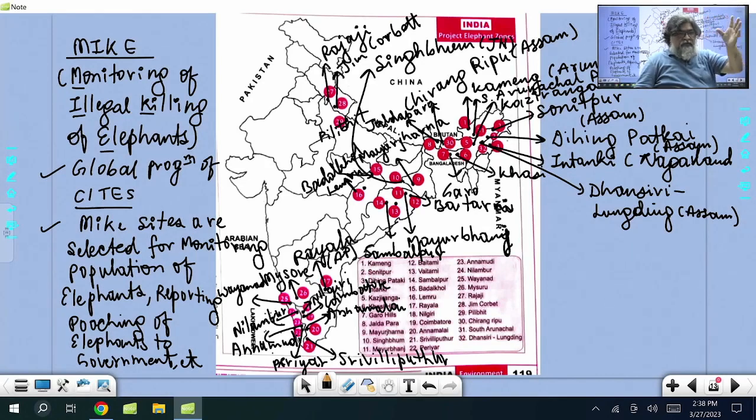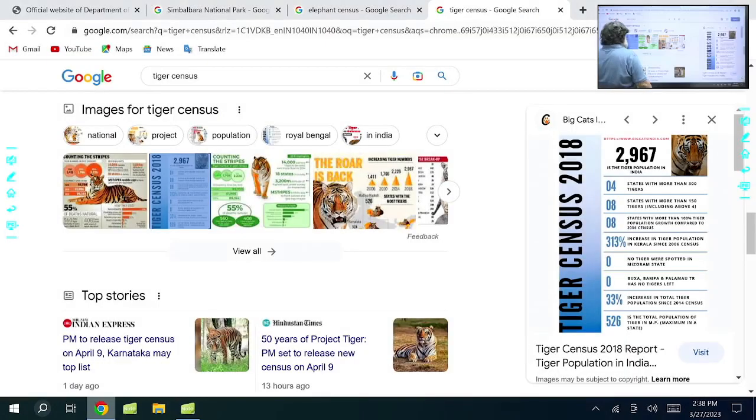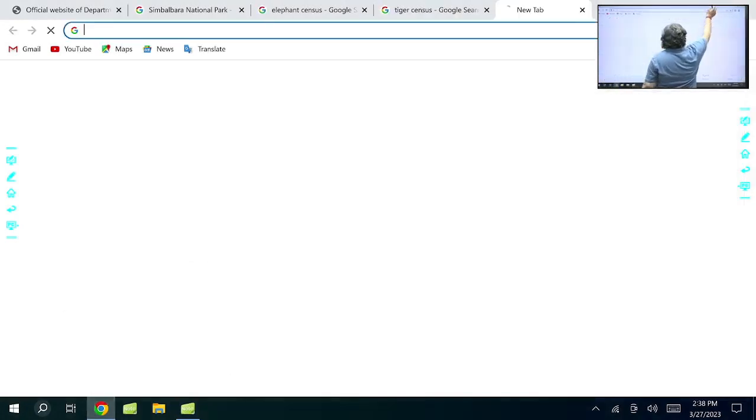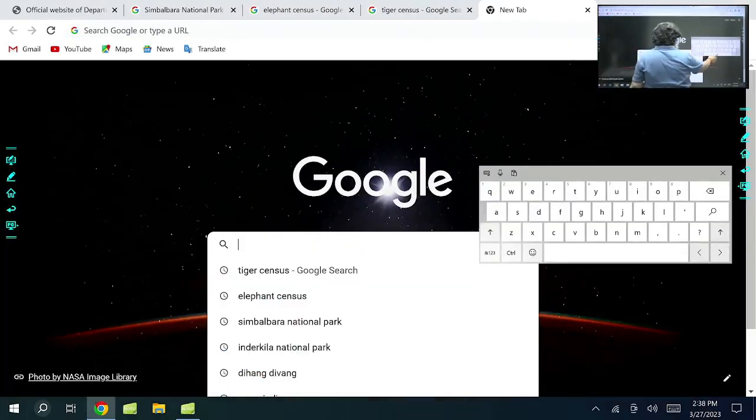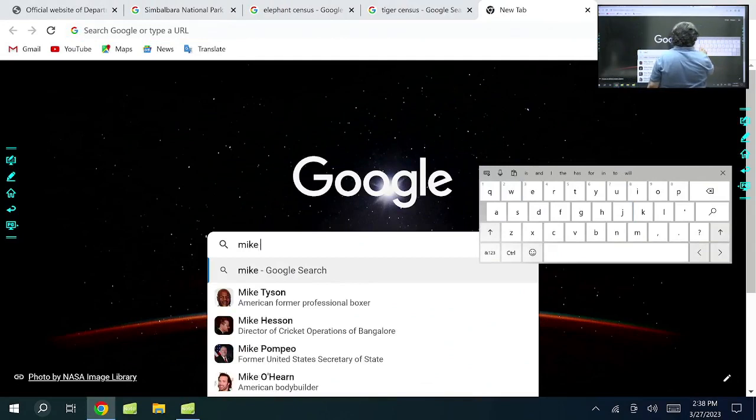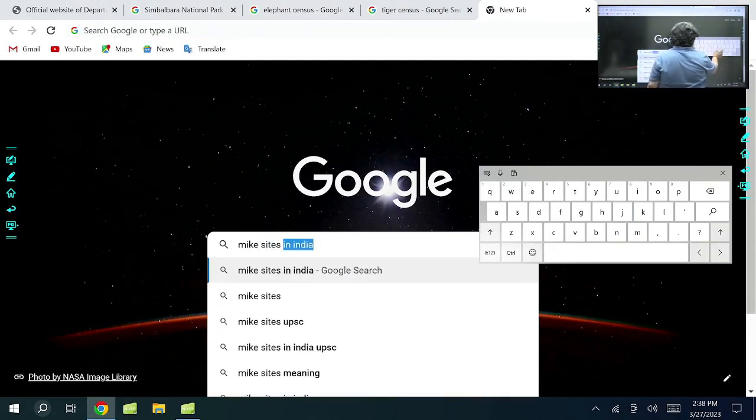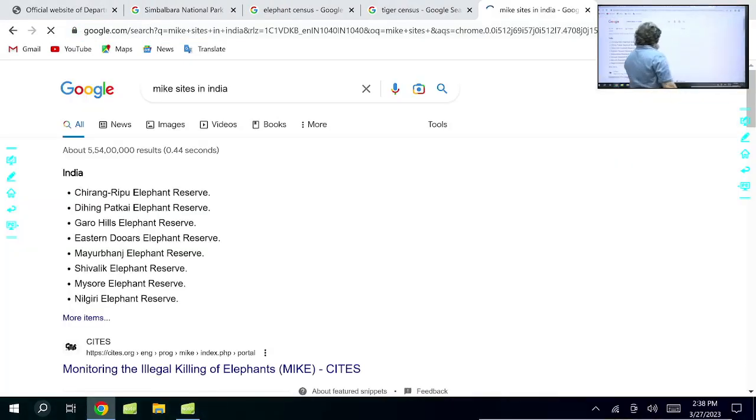And they try to ensure that there is no hunting and poaching of elephants in Chirang Ripu. So we now have a number of MIKE sites. If you do a Google search, again it is important for the exam. If you search MIKE sites in India, you will find the list of MIKE sites.